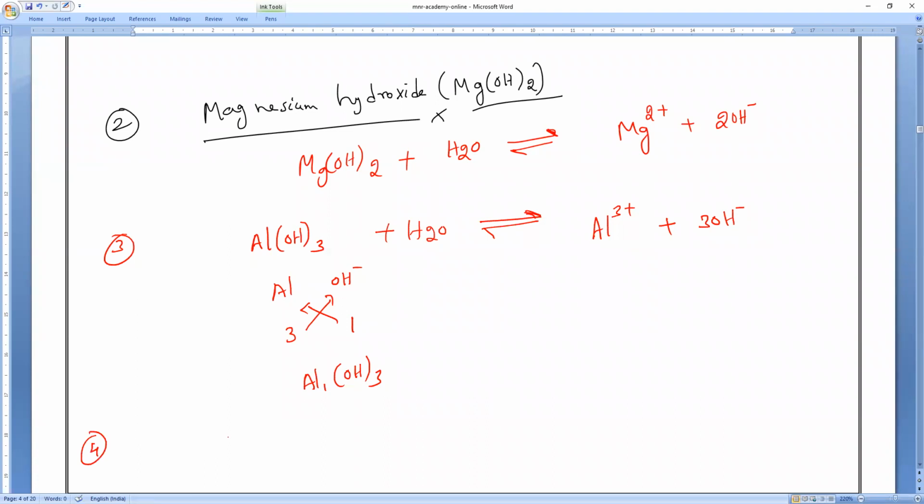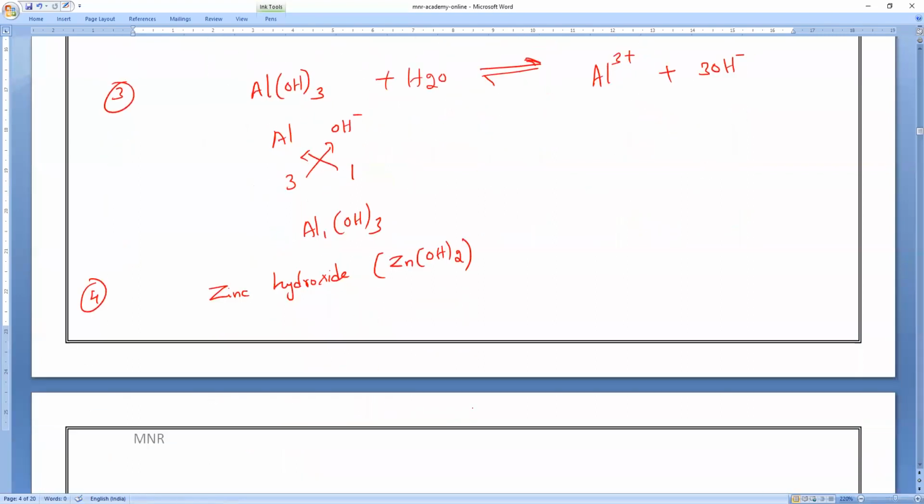Okay, next, zinc hydroxide. Anybody can tell what is the formula of zinc hydroxide? Zn(OH)2, not ZnOH. How does it come? Zinc valency is 2, hydroxide valency is 1. If we crisscross it, we get Zn1 OH2, which is Zn(OH)2. So Zn(OH)2 reacts with water.